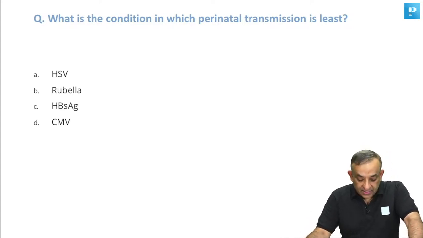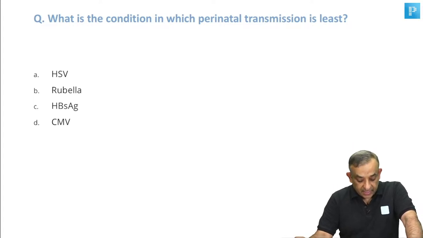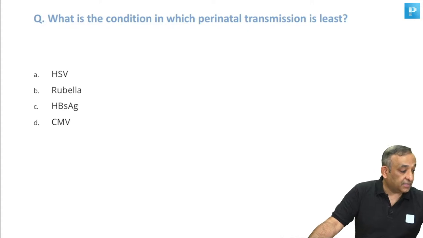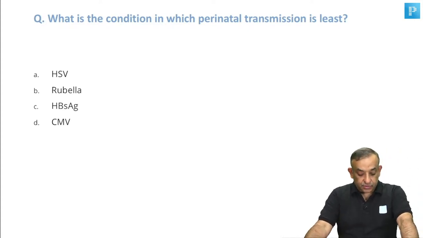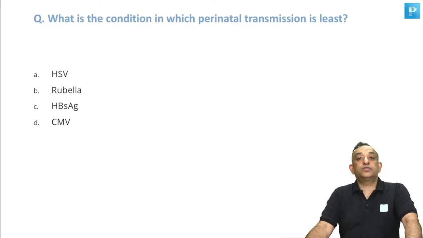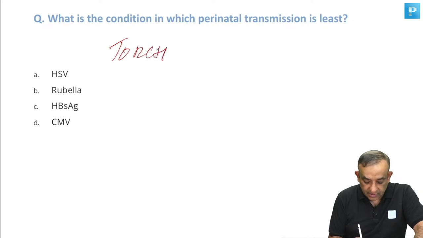So, what is the condition in which perinatal transmission is the least? Now, if you see herpes simplex virus, rubella, hepatitis B, and cytomegalovirus. All of us know this TORCH group of infections are the ones which we are worried about in abortions.